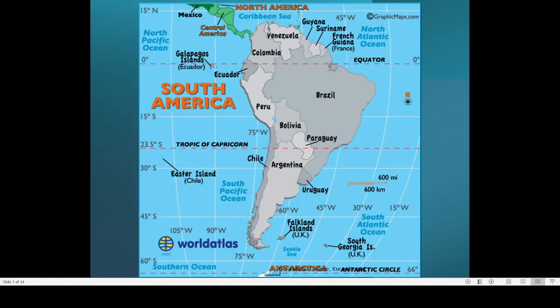So in the case of South America, you can see that this is the equator. Here very clearly you can see that this is the equator and this is the Tropic of Capricorn, and on the other side also you can find Tropic of Cancer. So this northern half of the South America is actually coming under the tropical belt. So it will be characterized by tropical climate.